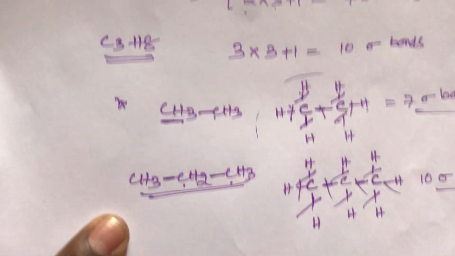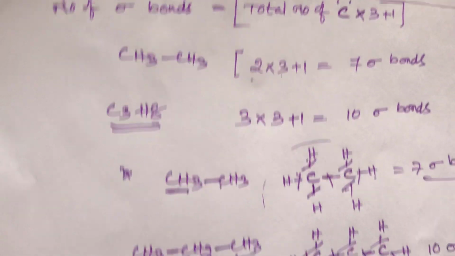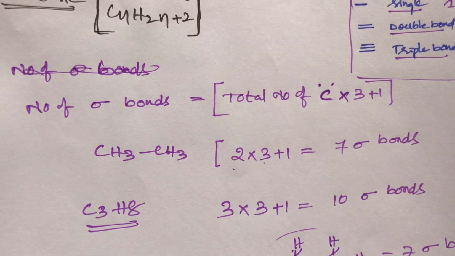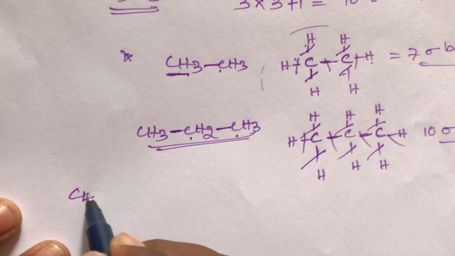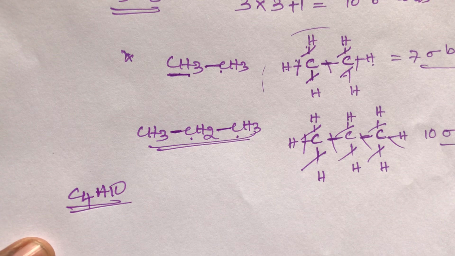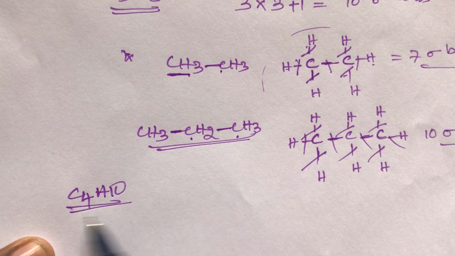This is the second method, students. Out of these two, learn any one. If you don't know the structure, follow this one: total number of carbons into 3 plus 1. Now take the last example, students. If C4H10 is given, how many sigma bonds are there? We don't know the structure. Simple, follow the formula: total number of carbons into 3 plus 1.